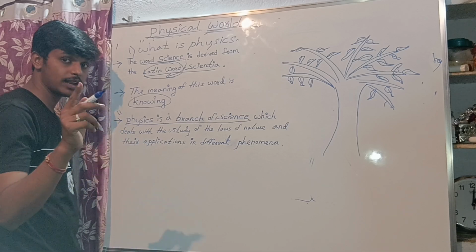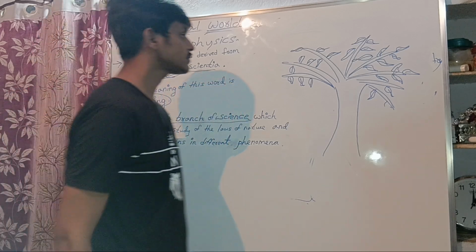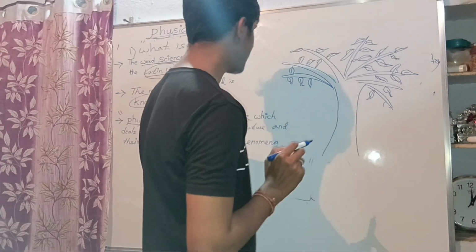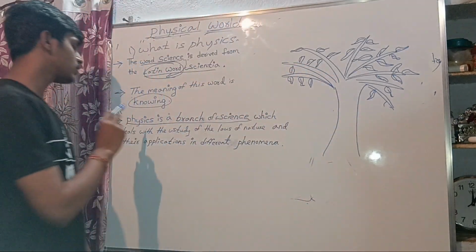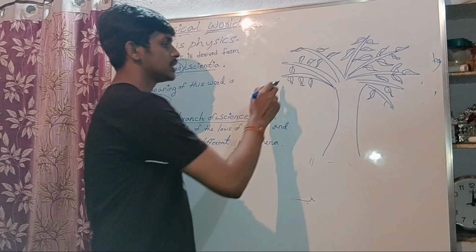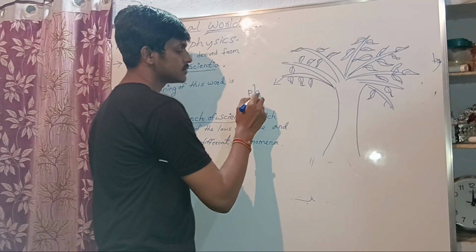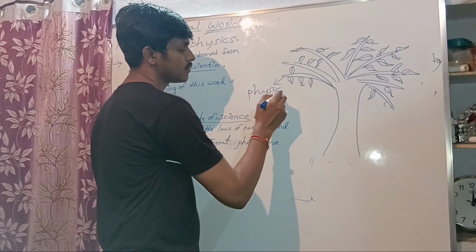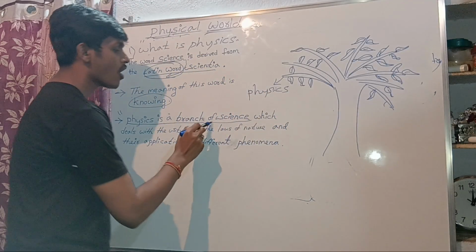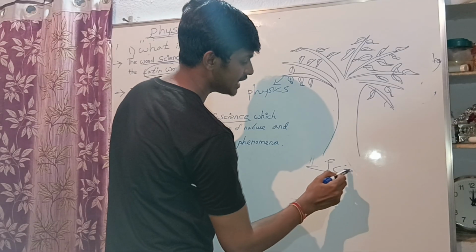Once we remember it, we are able to write it. So this is one tree diagram. Physics is a branch, so this is one of the branches, this is physics, of science. The tree name is science.